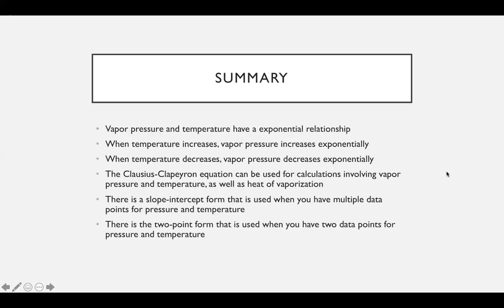So in summary, vapor pressure and temperature have an exponential relationship. So when the temperature increases, vapor pressure increases exponentially, and when temperature decreases, vapor pressure decreases exponentially. And in order to solve equations involving vapor pressure and temperature and heat of vaporization, you can use the Clausius-Clapeyron equation. And this equation has two forms: a slope-intercept form, which is used when you have multiple data points for pressure and temperature, and there is also a two-point form that's used when you have two data points for pressure and temperature.